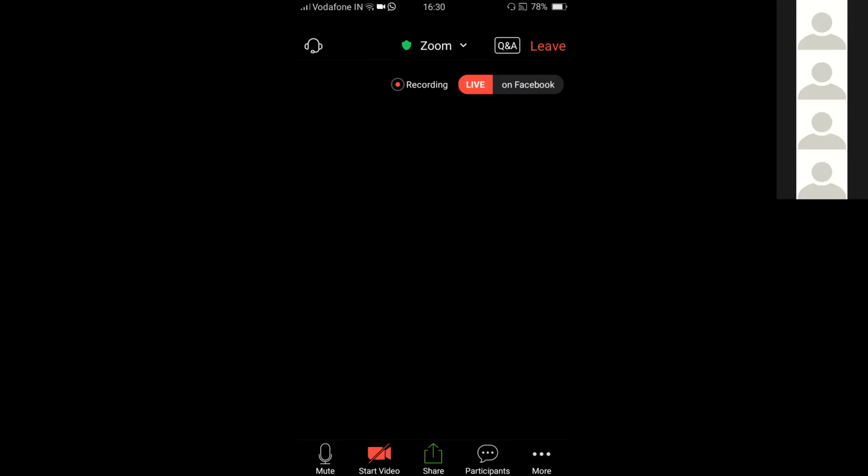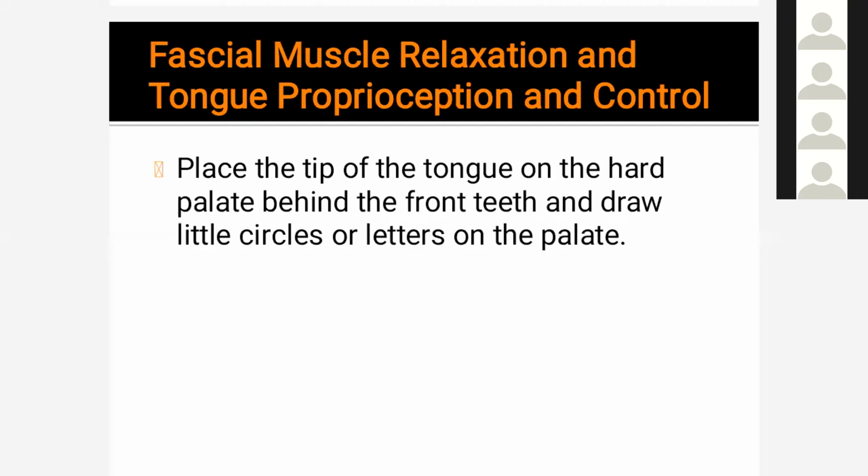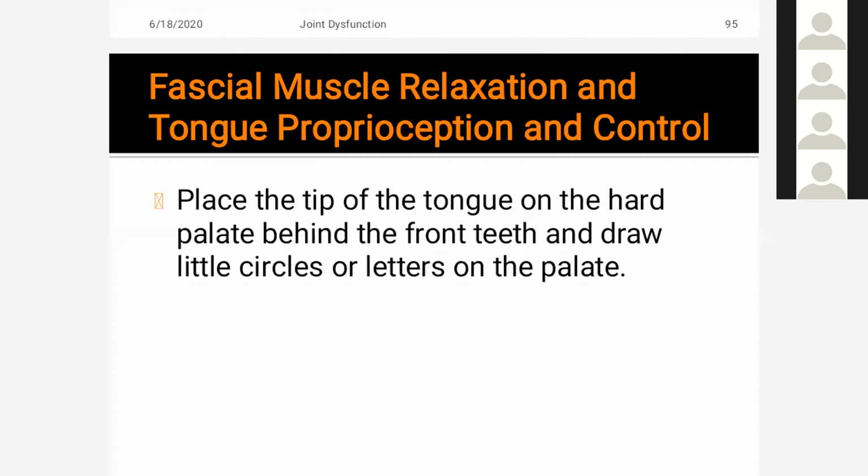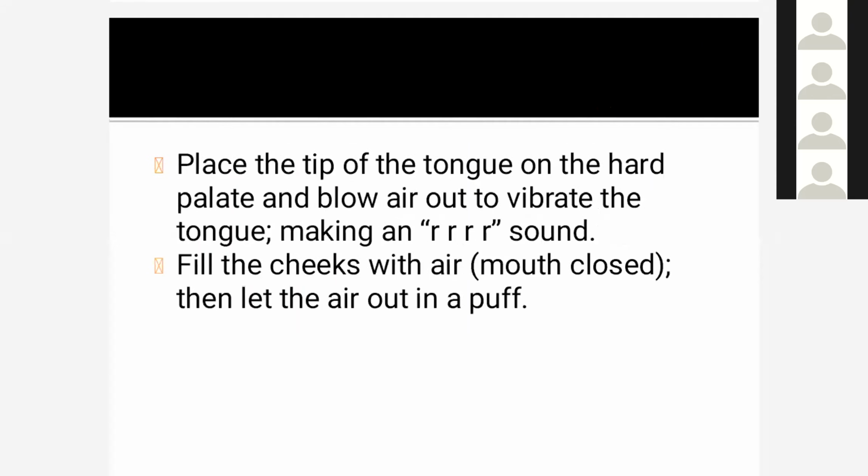Make contact of the tongue with the hard palate and draw a circle or any letters. Then place the tip of the tongue on the hard palate and blow air out to vibrate the tongue, making a rushing sound. Okay, you can perform it on yourself also. Place the tongue on the hard palate. The first exercise is to draw a circle or letter. The second one is to blow air and produce a vibration, which produces a sound.